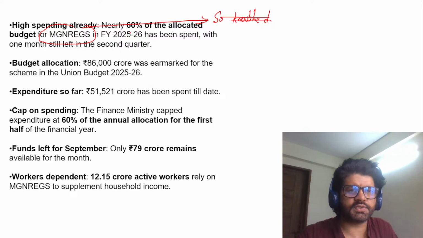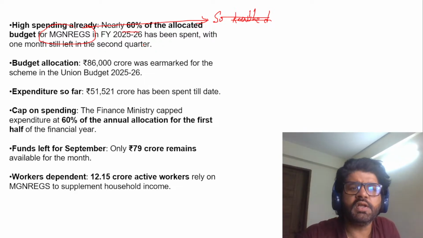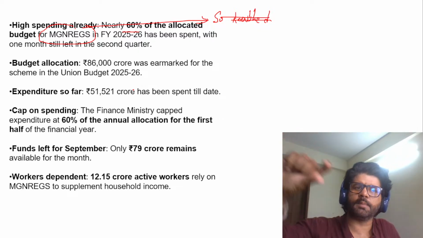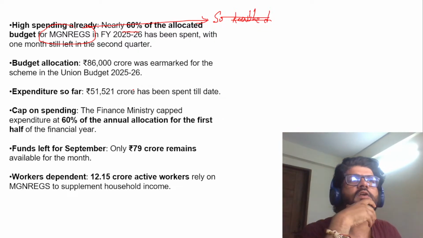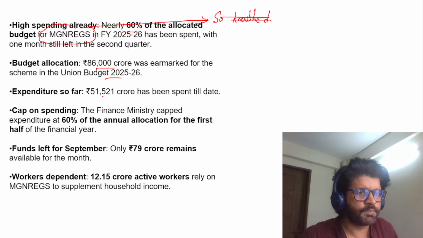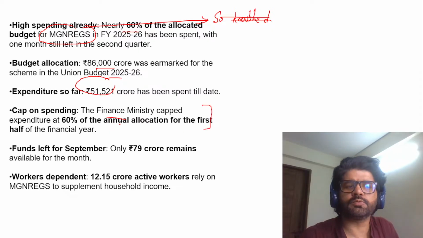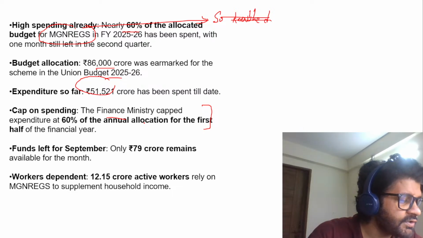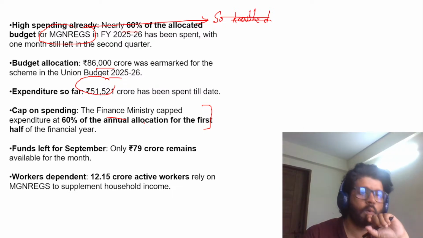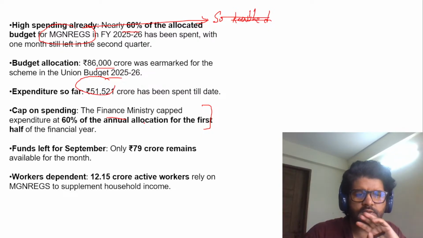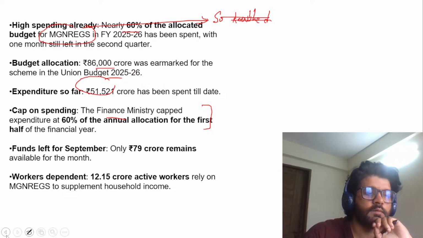So in the fiscal year, 60% of the allocated budget has nearly, not totally, been spent, and much of that amount is being paid for the delayed payment of last year. 86,000 crore earmarked, 51 crore almost spent, for the first 6 months. Again, you don't have to remember these facts. I have told you the important facts and figures which you have to keep in mind: what Manrega is, why the government is not very enthusiastic about it, and so on.